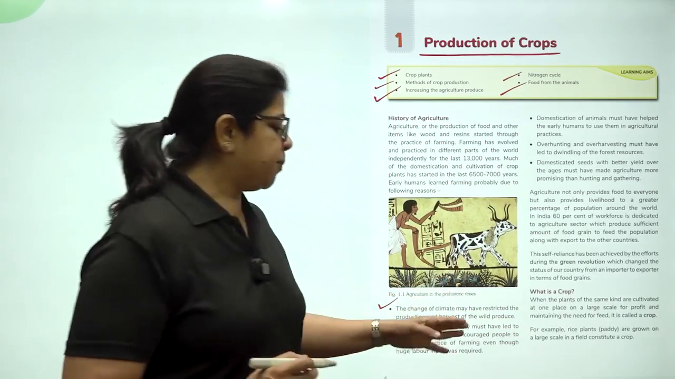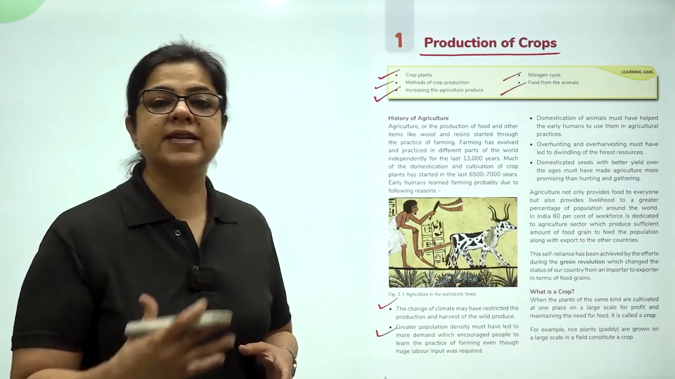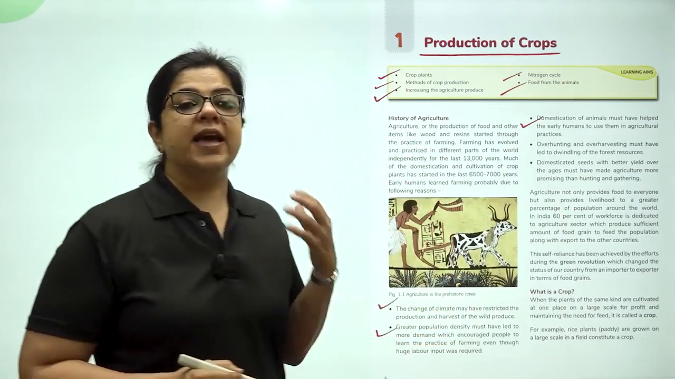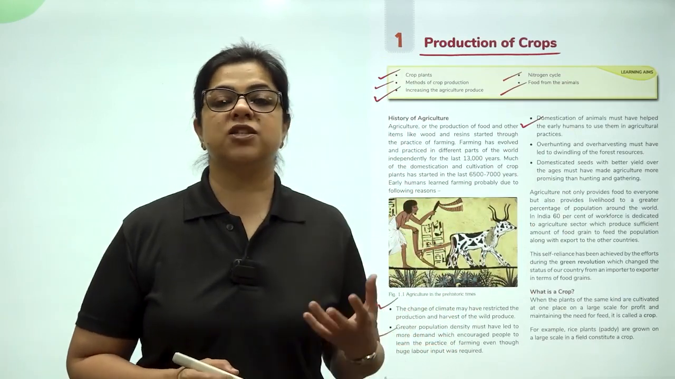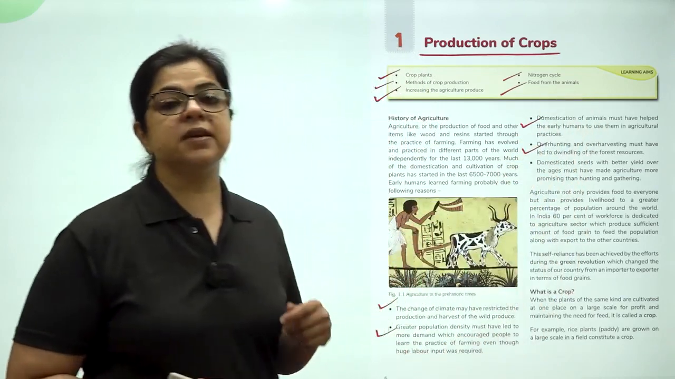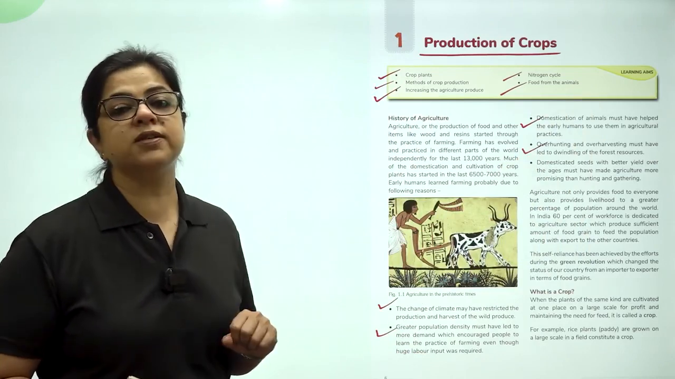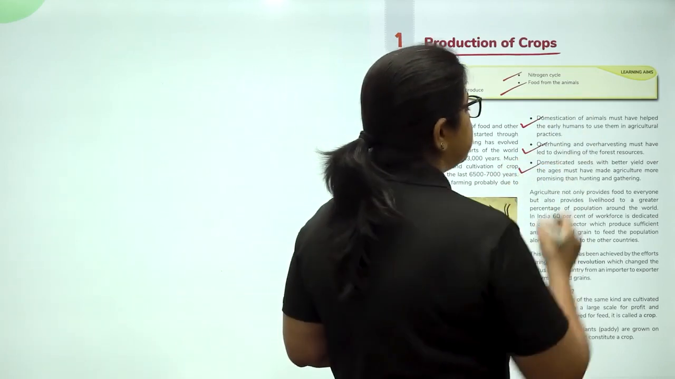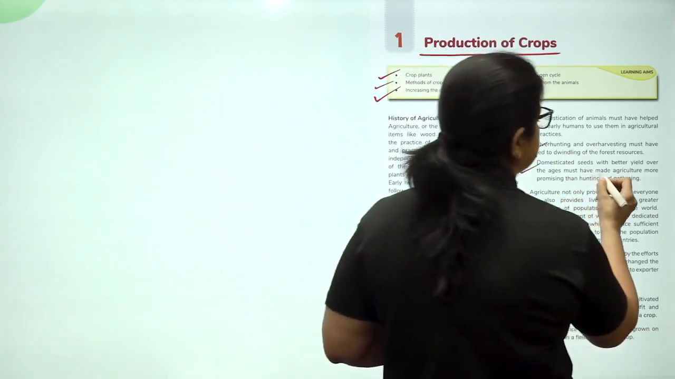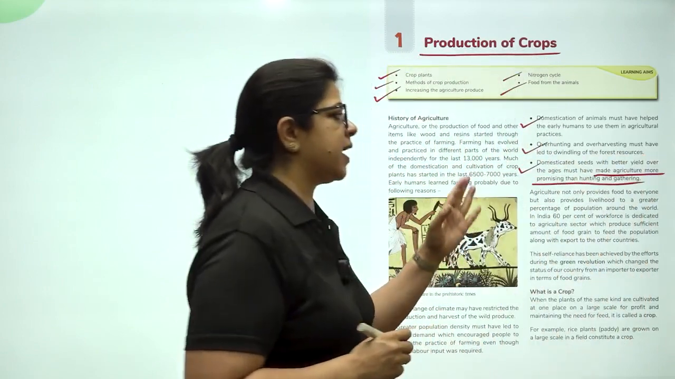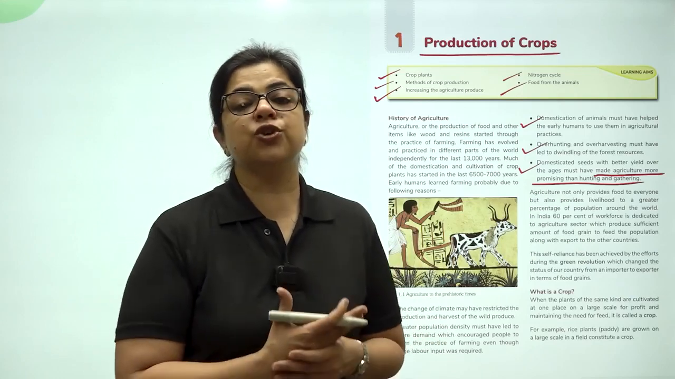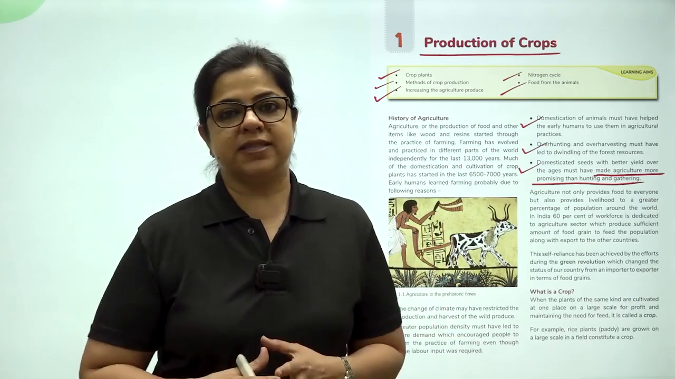Then, greater population density must have led to an increase in demand of food. Domestication of animals helped early humans to indulge in agricultural practices. Overhunting and overharvesting must have led to dwindling forest resources, and domesticated seeds with better yield over the ages must have made agriculture more promising than hunting and gathering. So children, agriculture is the production of food on a very large scale.